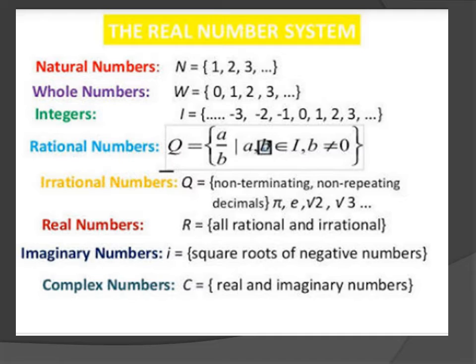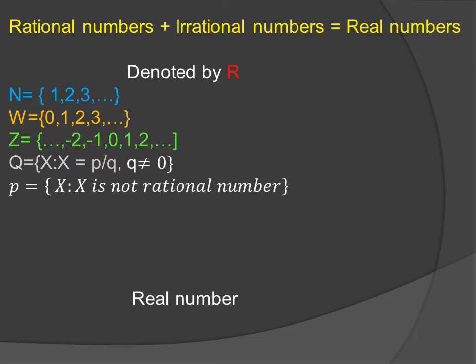And complex numbers contain real and imaginary numbers. It is represented by a capital letter C. So we can say that real numbers are formed from rational numbers and irrational numbers, and real numbers are denoted by a capital letter R, which contains natural numbers, whole numbers, integer numbers, rational and irrational numbers. All these numbers are considered as real numbers.